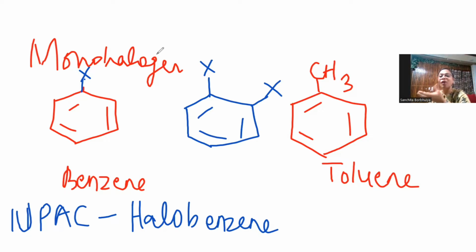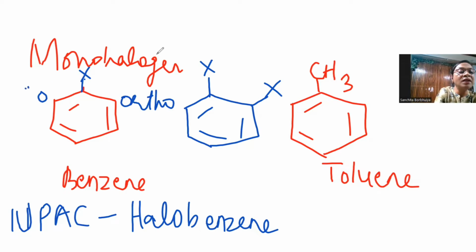Now you will ask how the common name came from here. These are the adjacent positions on the right and the left, keeping the halogen. If I don't have the halogen, I don't have the ortho. So keeping the halogen fixed at its position, these are the ortho positions.